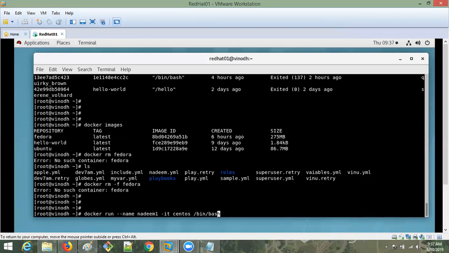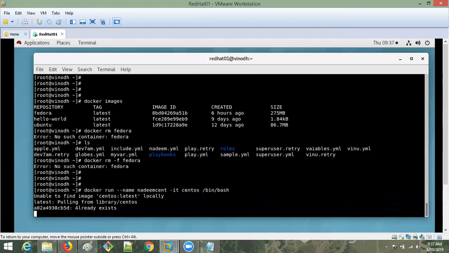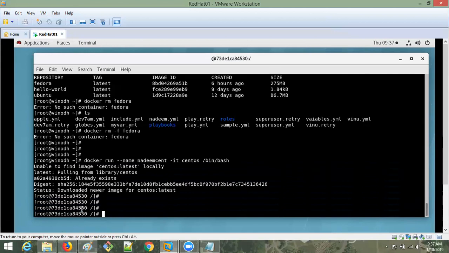I will tell you why I'm giving this. Docker run --name, okay, I'm giving the name cent. See, previously I created, that's why it is showing all the downloaded images, so already there. Okay, see, now it has entered into CentOS. Now you can check it out.